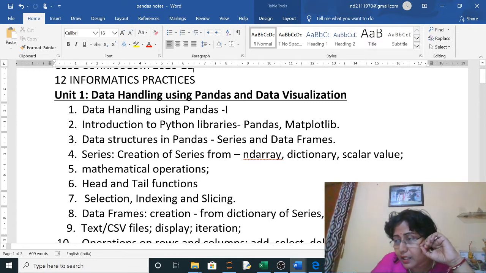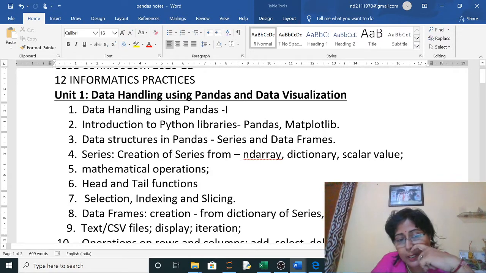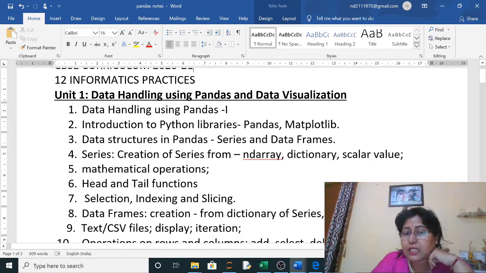These are all similar to list. Last year you have already done slicing, indexing and selection in string, list, tuple. All are similar. So here also, using the index values, we will select, index, and do the slicing.